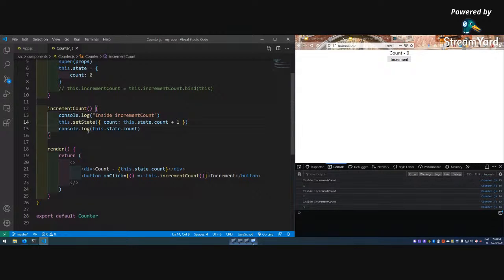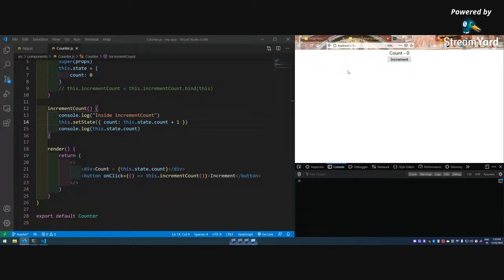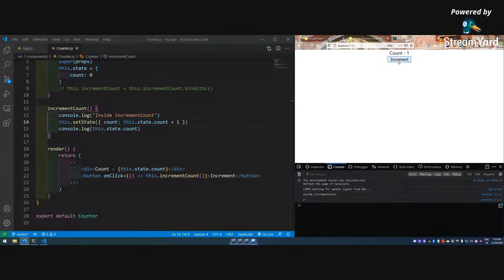Okay, please save it. Okay, now let me increment it. Count increment 0. No, but don't go here. It is doing it correctly, but you might have seen, it is one step back. So it is 3, it is showing 2. Let me remove it. It is 4, it is 3.